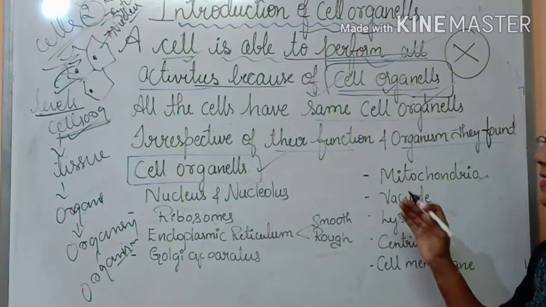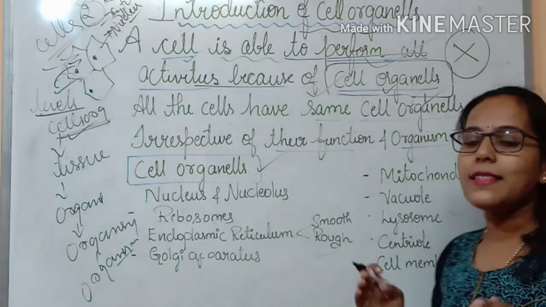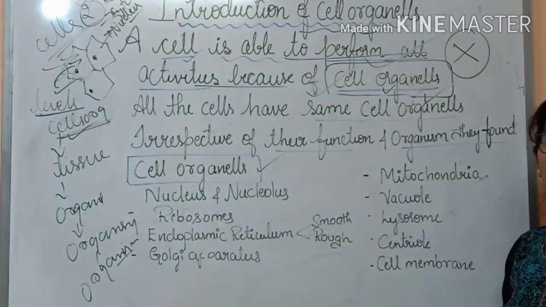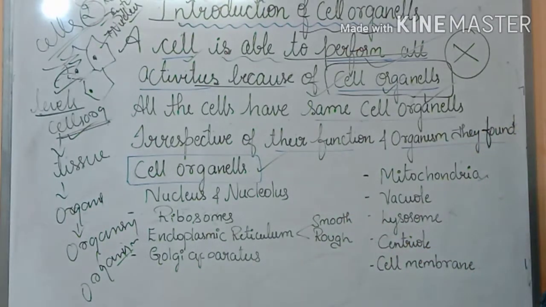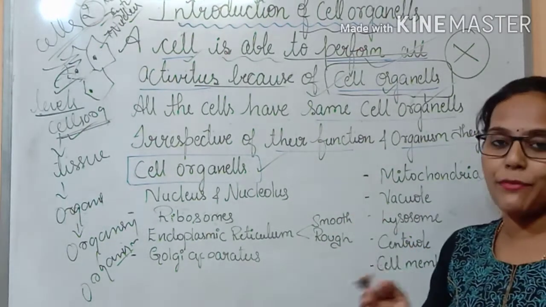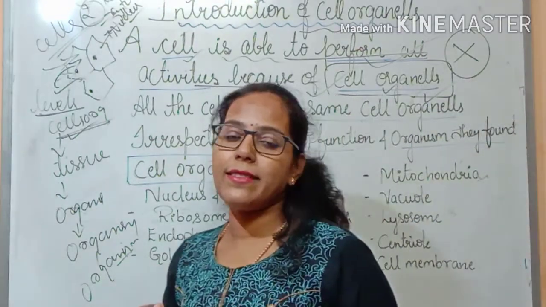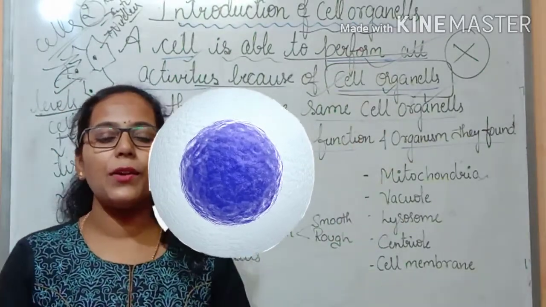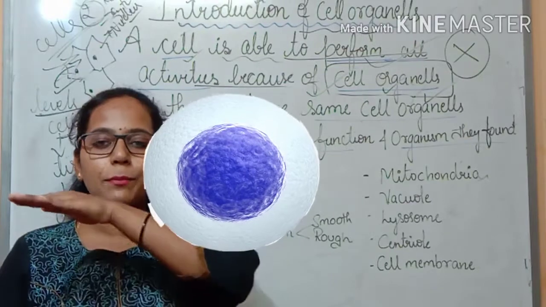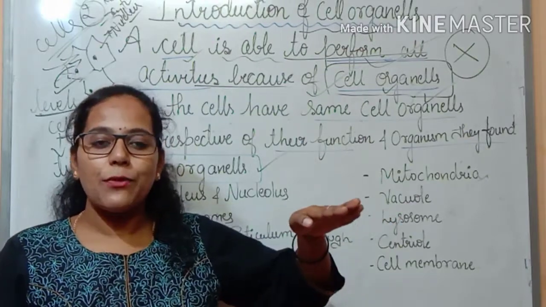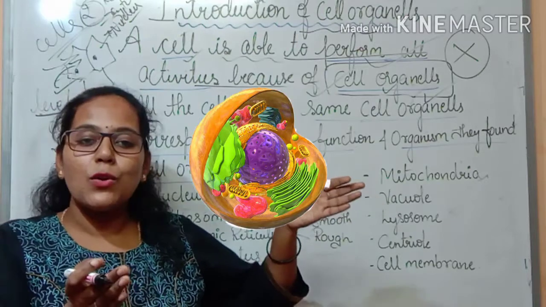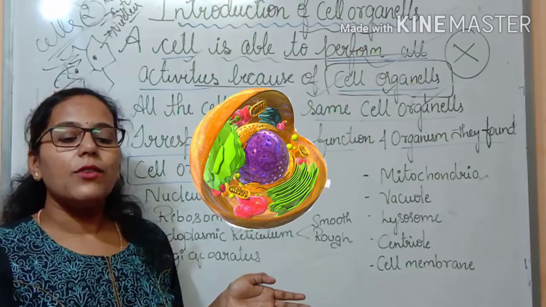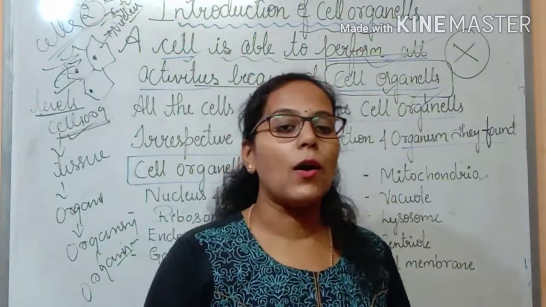So now let us focus on our main topic, that is, we are going to understand the different cell organelles which are present inside the cytoplasm of the cell. If we look at the cell organelles, all of them present inside have different or specific functions. Now let us understand each cell organelle in detail. So when I talk about the cell, this is how the whole cell looks like, and when this whole cell is cut and we look into it, it looks like a hemisphere. If we look inside the cell, we can see all these cell organelles. So now let us start understanding cell organelles one by one.